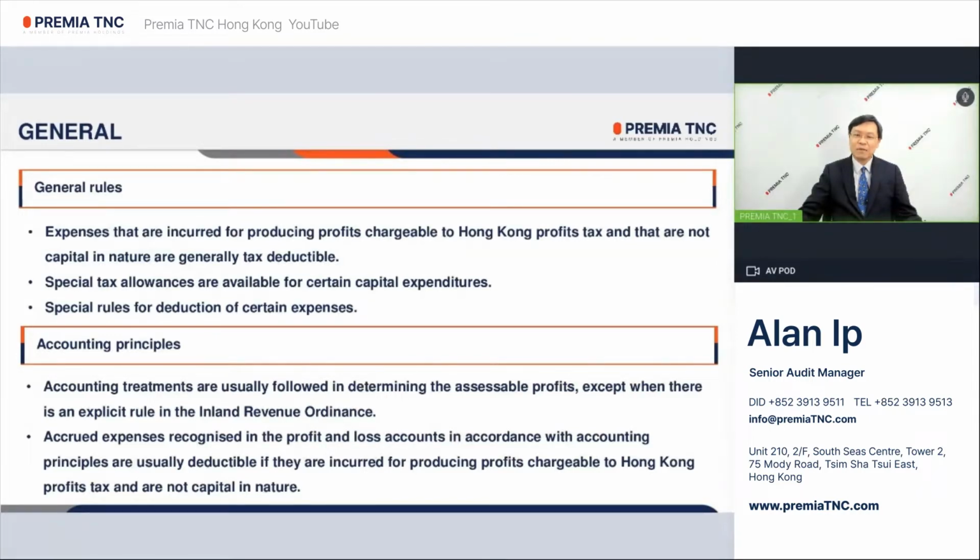Expense items for which a tax adjustment is necessary in determining the amount of taxable profits from the accounting profits include tax depreciation allowance against accounting depreciation, expenses that are capital in nature, general provisions that are not deductible, and non-deductible interest expenses on borrowing used to finance non-income producing assets. Let's take a look at Hong Kong profits tax treatment of some common expenses.